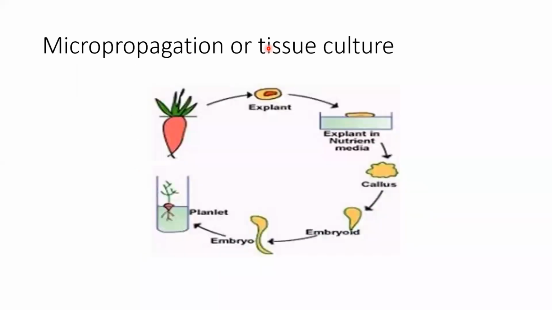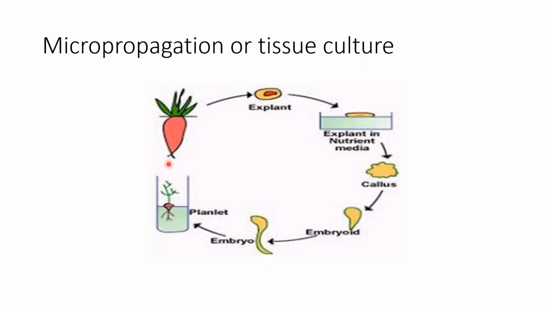Micropropagation or tissue culture. This process happens in the lab, under the surveillance of very technical persons. A normal person like me and you cannot perform this, although I can, because I have performed this in the lab in my higher studies. So tissue culture is a process of giving rise to many plants with the help of a meristematic tissue of a plant.